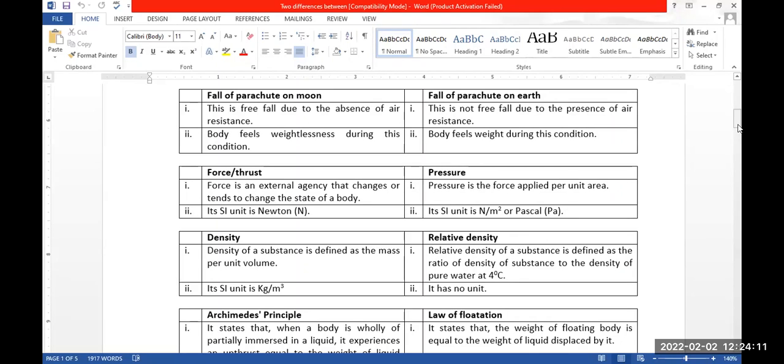Next point: the body feels weightless during this condition. In fall of parachute on moon, the body feels weightlessness. During free fall, the body feels weightlessness. But the body feels some weight during the other condition. When the body falls with the parachute on the earth, the body does not feel weightless. It feels weight. So these are the differences. Remember that. These are the differences mostly asked in SEE from the chapter Force.